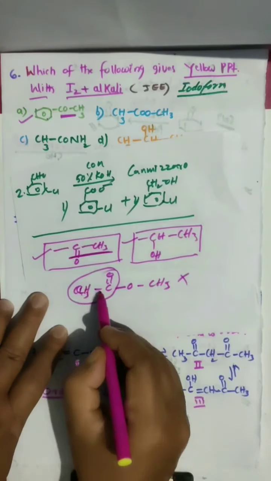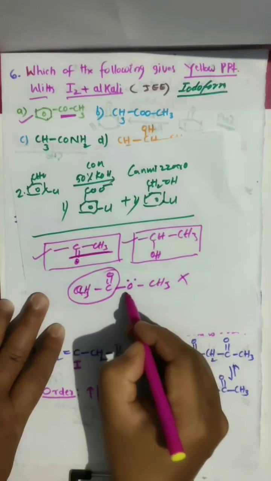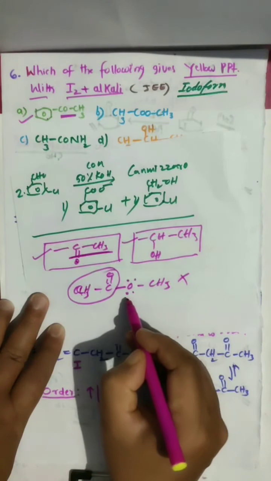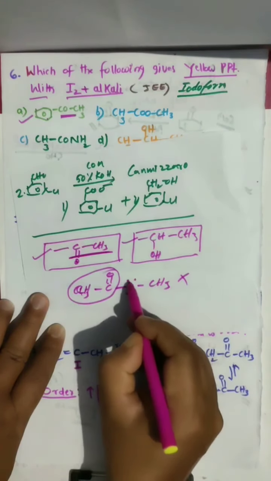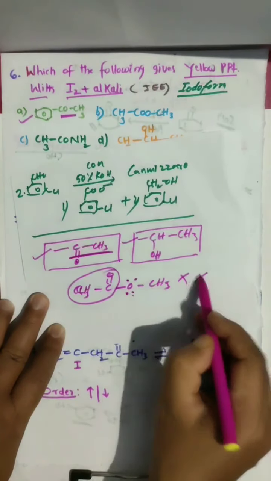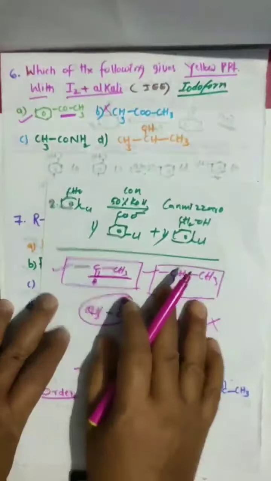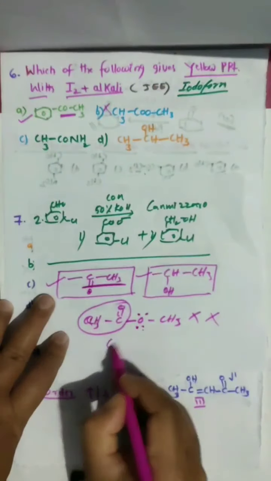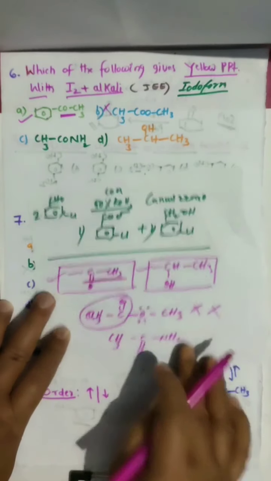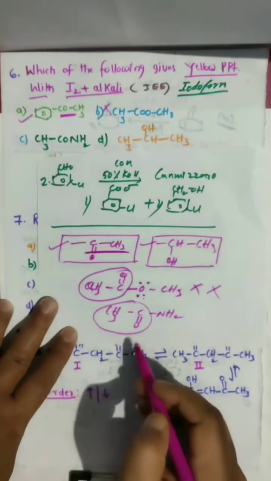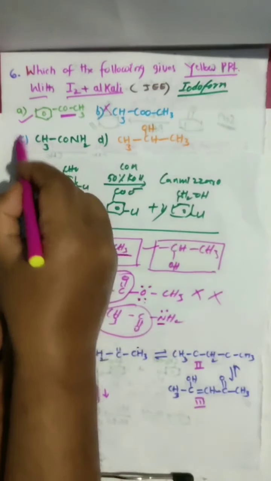Because when the methyl ketone group is bonded with a lone pair containing atom, that will not give. Next, here you go for CH3, C double bond O, NH2. Here also we have this group, but it is bonded with lone pair containing nitrogen, so it will not give.